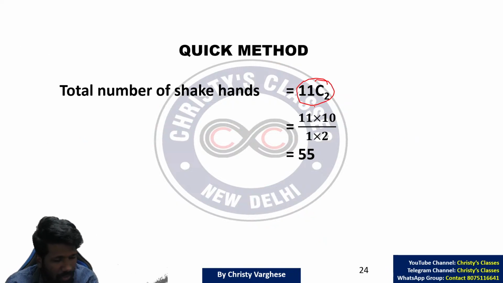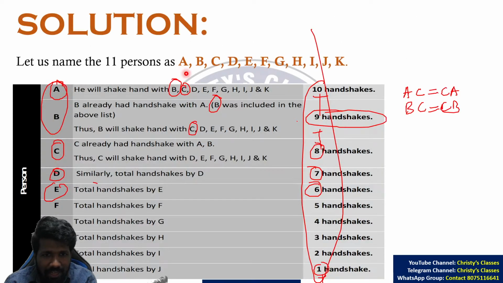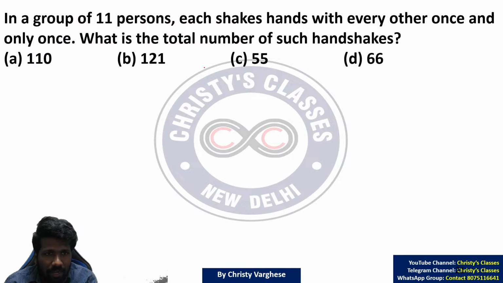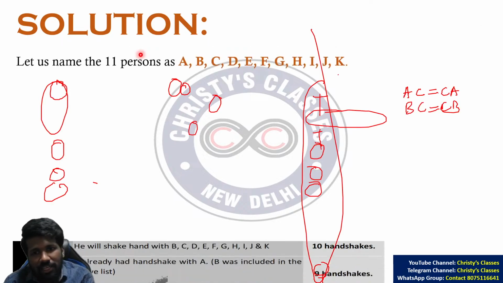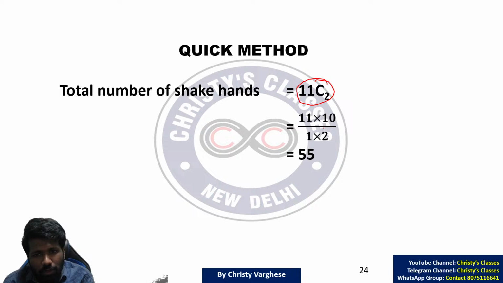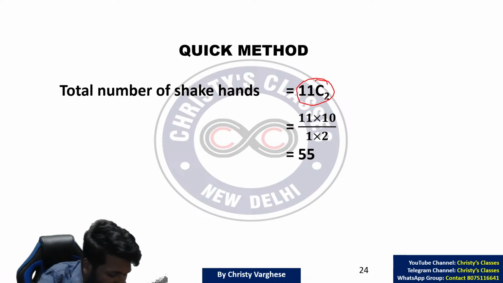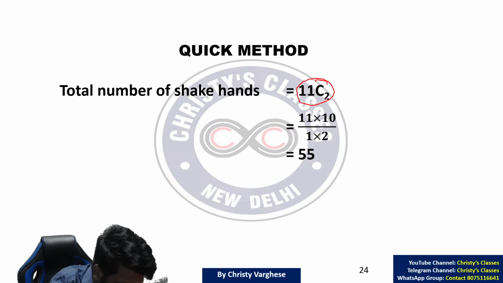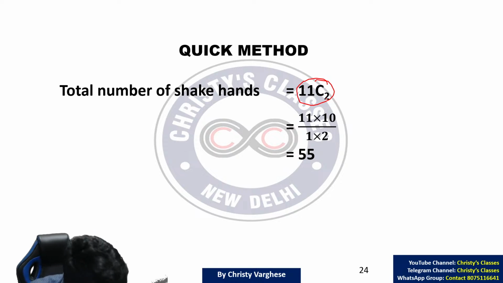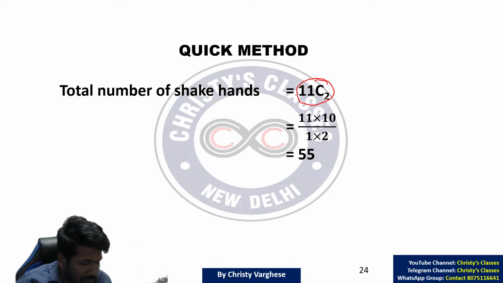All of you understood when you should use combination. In this question that I have asked you to try, 11 persons total handshakes. From 11 people you need to select 2 people for a handshake. So 11C2 will be the answer. Handshake with both the hands, then double of this, 2 times 11C2, Samia.